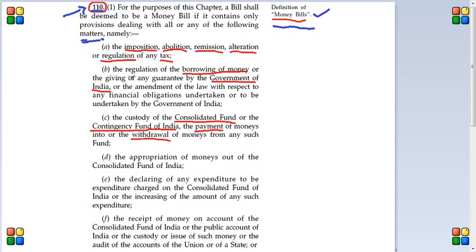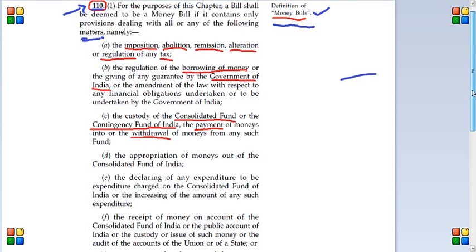B, subclause B says the regulation of the borrowing of money or the giving of any guarantee by the Government of India, or the amendment of the law with respect to any financial obligation undertaken or to be undertaken by the Government of India. Once again, it's clear. If the Government of India wants to borrow any money or give its guarantee for any kind of borrowing, then if any such provisions are present in a bill, that bill is also called a money bill.